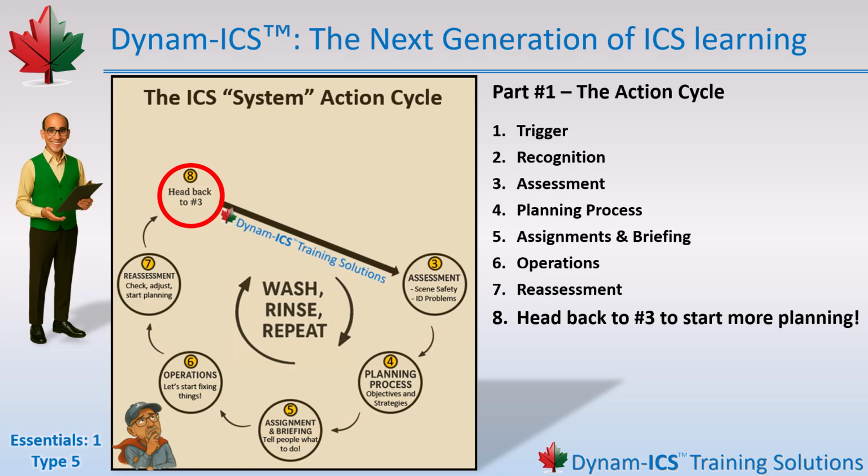Sometimes you have to fix this before you can fix this. Incidents are often resolved in stages, piece by piece, layer by layer. In ICS, we might call those stages operational periods, but we'll talk more about that in Essentials 2 when we dive into Type 4 incidents. For now, just remember, you loop back into the cycle, reassess the full picture, and start planning the next round of work. Wash, rinse, repeat. That's the ICS action cycle.